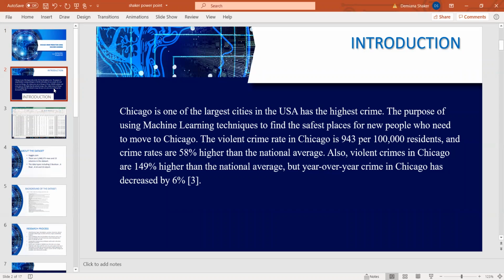The violent crime rate, according to Wikipedia, is 943 per 100,000 residents, and crime rates are 58% higher than the national average. Also, the violent crime rates are 149% higher than the national average. Year over year, crime in Chicago has decreased by 6%, which is good.